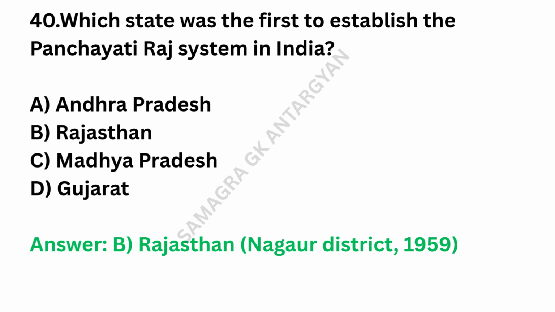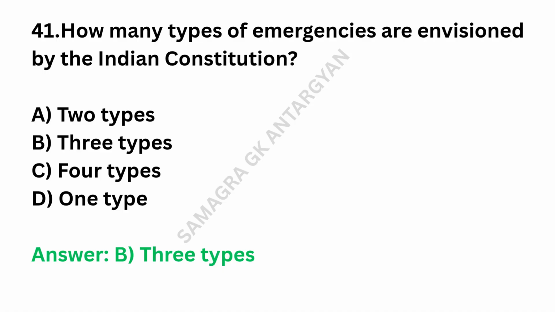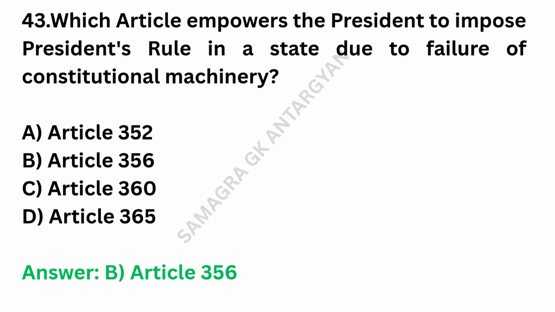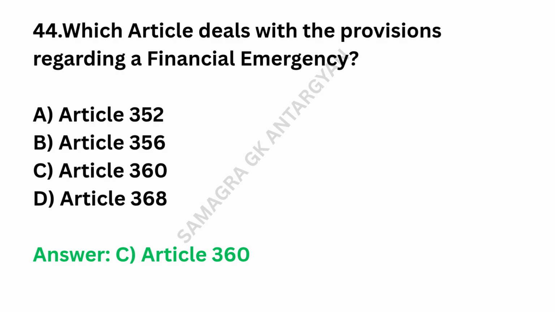Answer: Rajasthan. How many types of emergencies are envisioned by the Indian Constitution? Answer: three types. Which article of the Constitution deals with the declaration of a national emergency? Answer: Article 352. Which article empowers the President to impose President's rule in a state due to failure of constitutional machinery? Answer: Article 356. Which article deals with the provisions regarding financial emergency? Answer: Article 360.